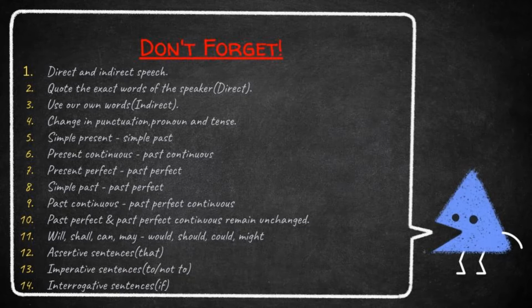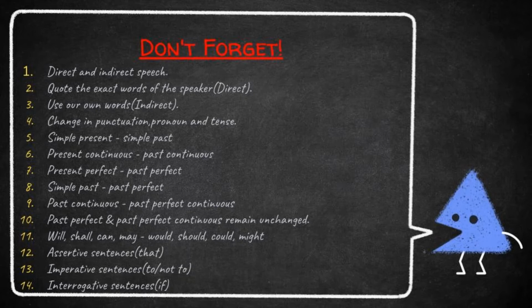And one more thing, students, modal verbs like "will" change to "would", "shall" changes to "should" or "would", "can" changes to "could", and "may" changes to "might". And students, we have seen changing assertive sentences in direct speech to indirect speech. For assertive sentences, we should add the word "that". For imperative sentences, we should add "to" or "not to".